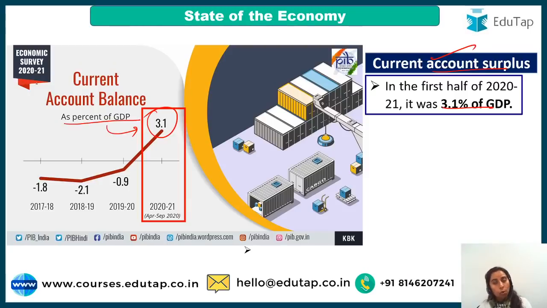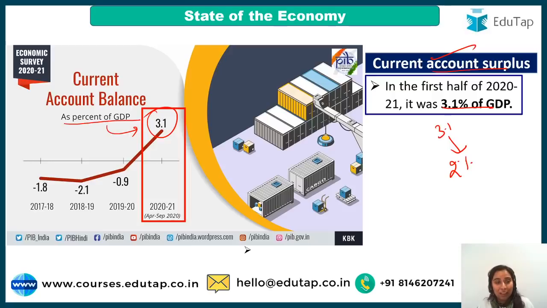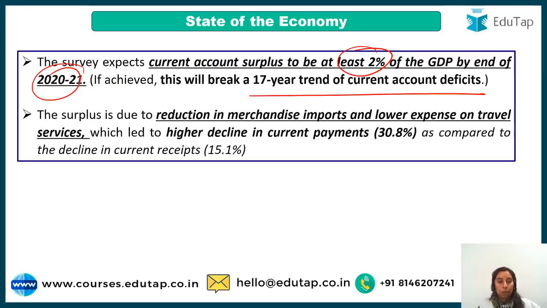So in the first half it was 3.1. By the end, at least 2% it is going to be, and if it is sustained, it will break a 17-year trend of current account deficit. So we are going to be in current account surplus when we talk about current account balance. The 17-year trend is going to be broken if we sustain at least 2% at the end of the year. Now, what is the reason for this surplus?